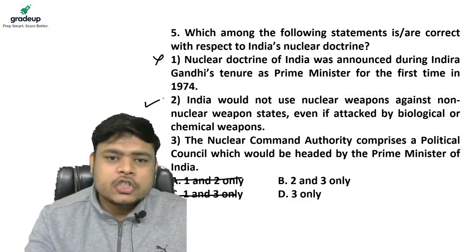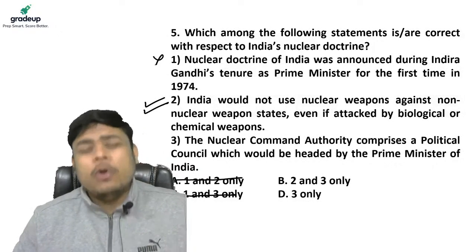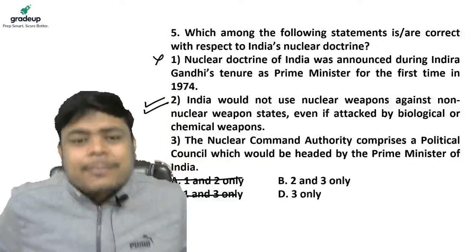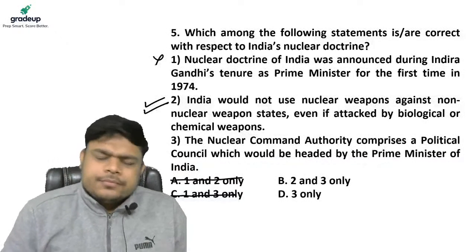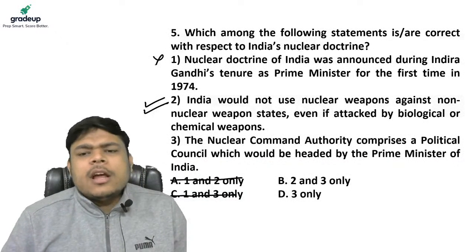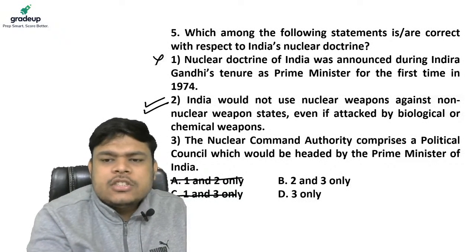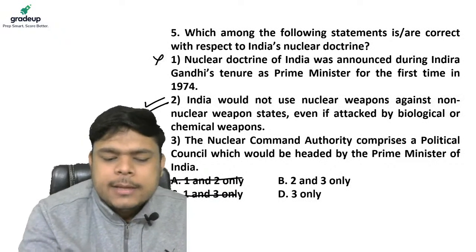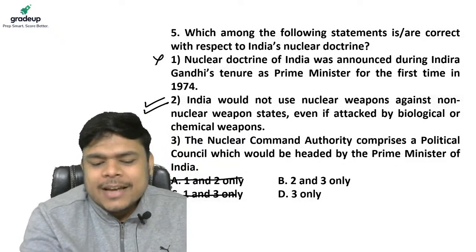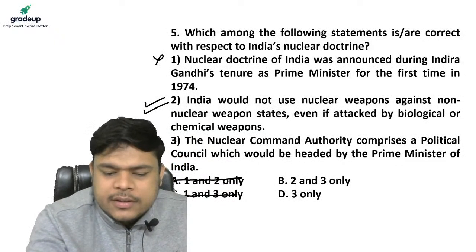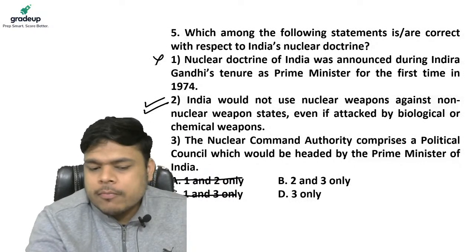Yes, that's for sure, as I have told you, given the example of Bangladesh. Third, nuclear command authority comprises a political council which would be headed by the Prime Minister of India. My dear friends, yes, that's for sure.